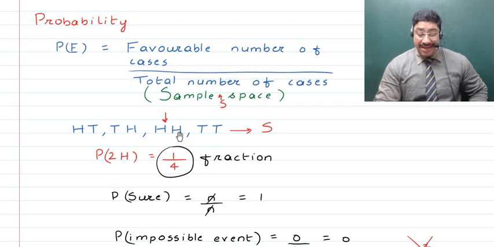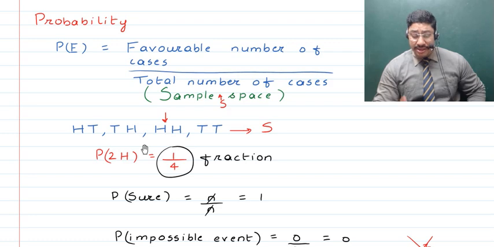Now the case which is favorable is HH, as here both tosses of the coin give you a head. So when you divide the favorable number of cases by the total number of cases, which is 4 in the sample space, you will get the probability of getting 2 heads in the toss of a coin twice.